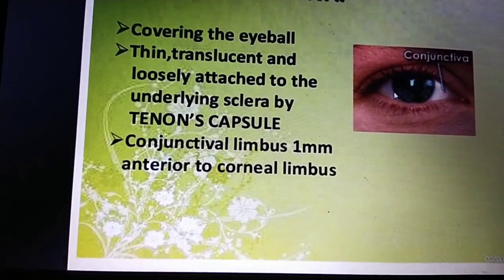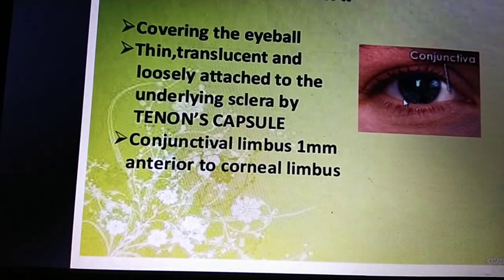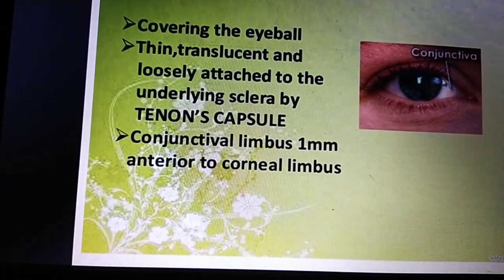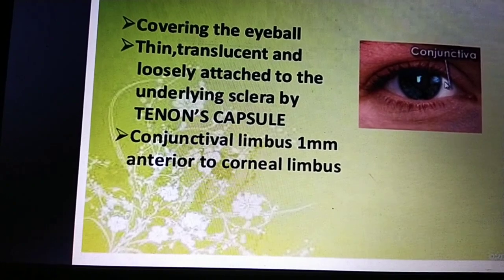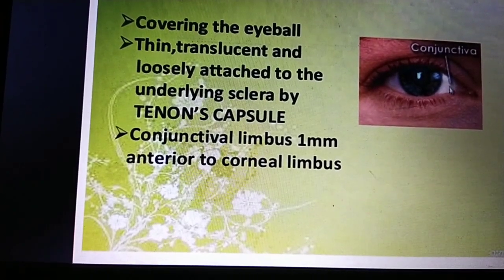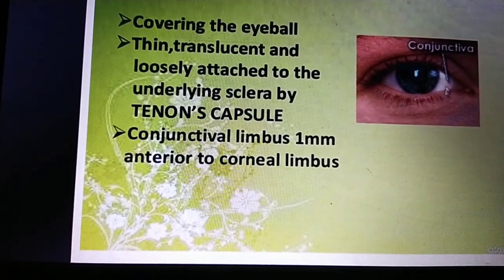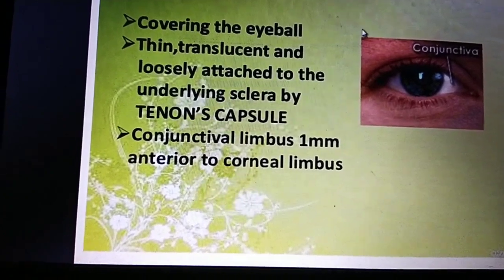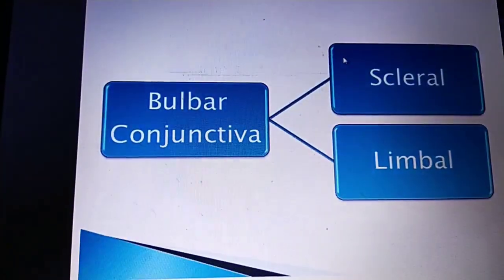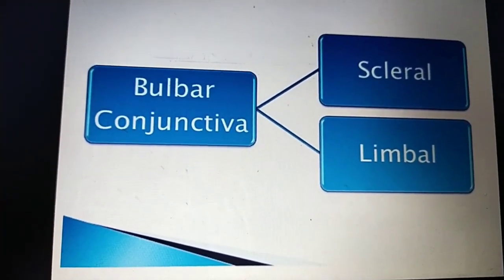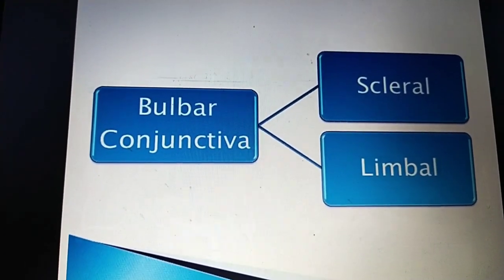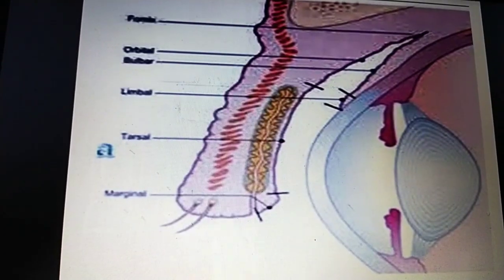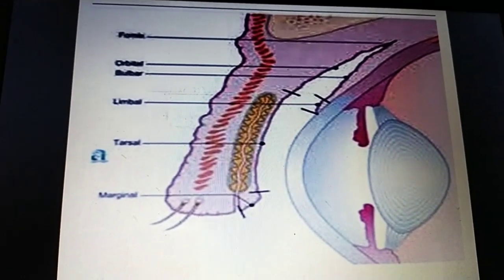This part is the limbal conjunctiva, and this is the bulbar, or scleral, conjunctiva, white and opaque. Okay, you can go to the next slide. The bulbar conjunctiva divides into scleral and limbal conjunctiva. I already explained this picture.